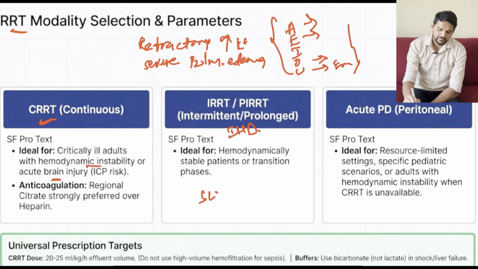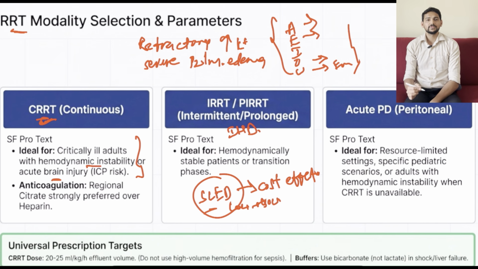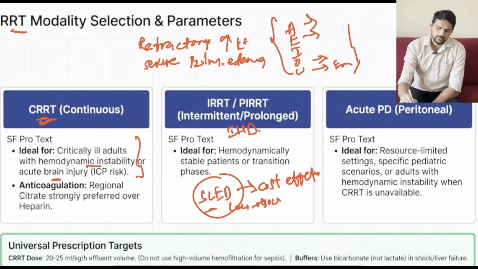What about SLED? As we know, it is a cost effective strategy. So in the similar individuals who are having the parameters as for CRRT, in low resource ICU settings, we can go ahead with SLED. Overall, the recommendation says that we have to allow the individual to recover on their own.